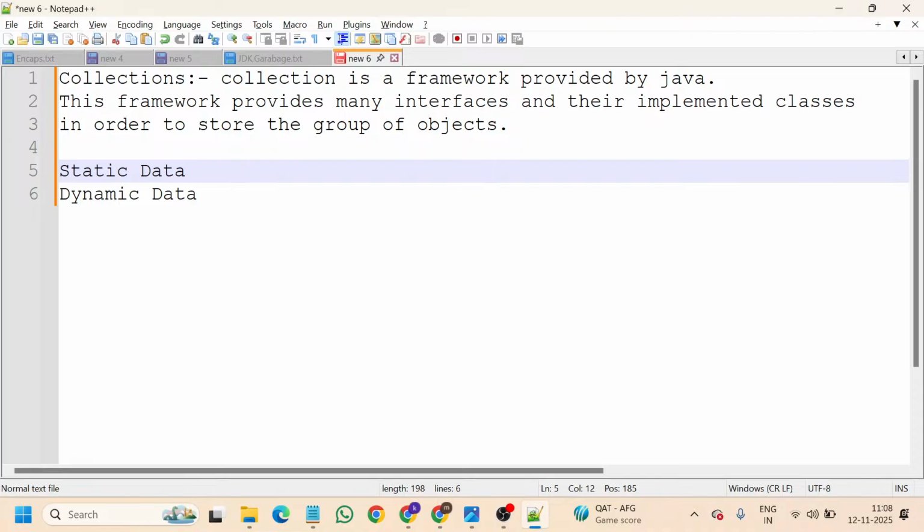Okay, so yes, of course. So the collections introduction and collections theory are done now. So now let us go to the structure, the hierarchy of the collection. How it was formed, what are the interfaces included in the collections framework, and what are the classes that implement those interfaces. So we need to learn those things. So for that, let me open